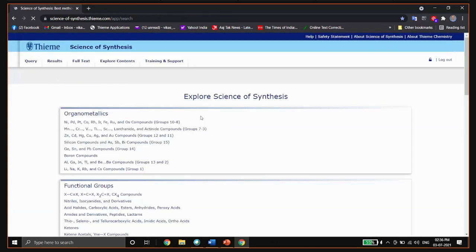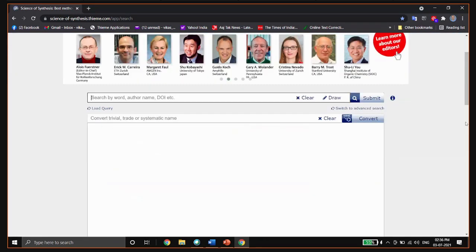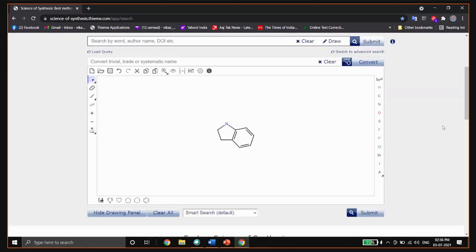The next feature is a very important feature of any search engine we are using, either Reaxys, SciFinder, anything, which is called atom mapping. Atom mapping is a feature by using which you can search for a chemoselective reaction, regioselective reaction. With atom mapping, you give the information to the search engine: I want this functional group to transform to this functional group, but the other functional group should not be touched.